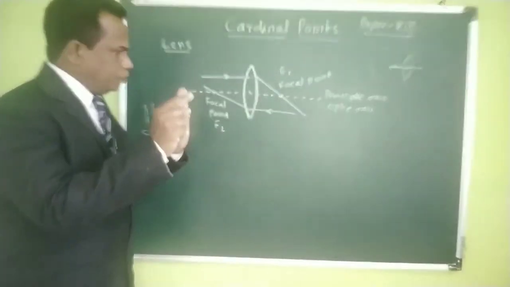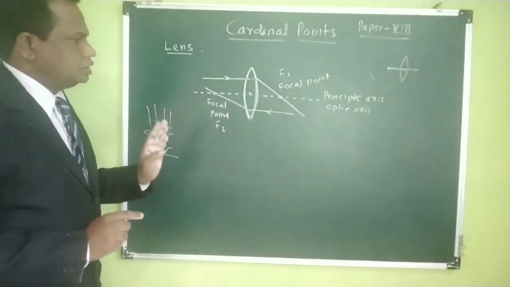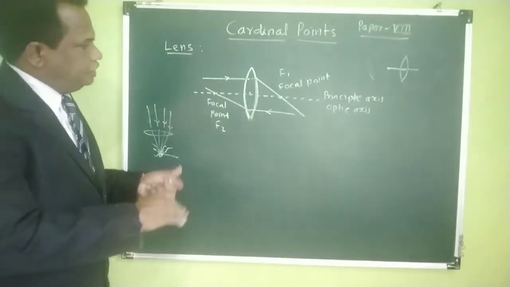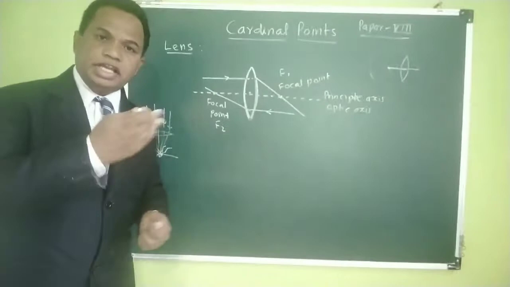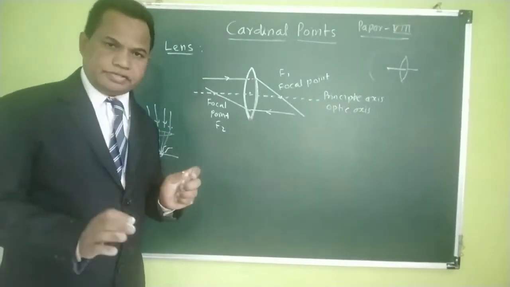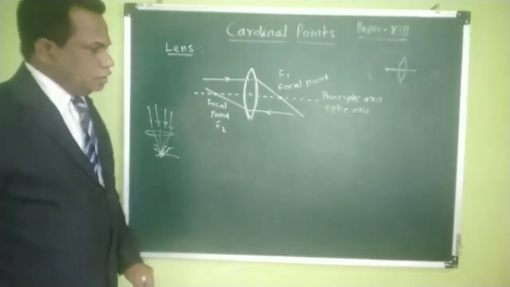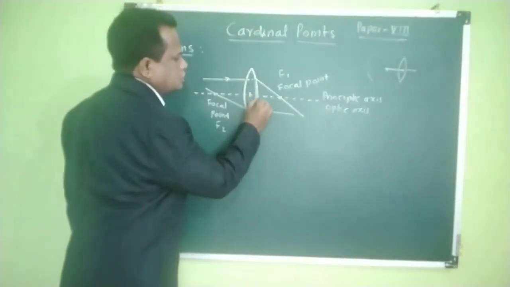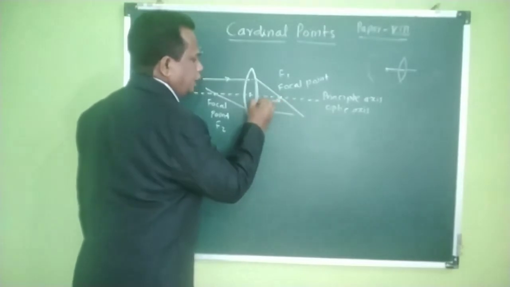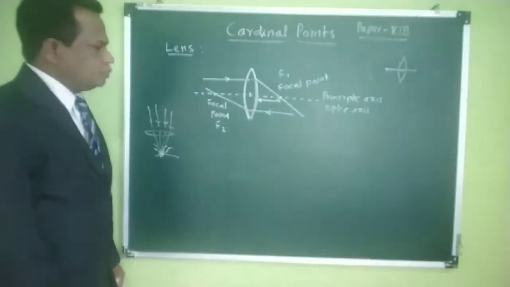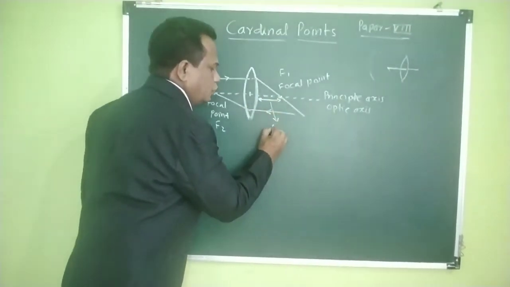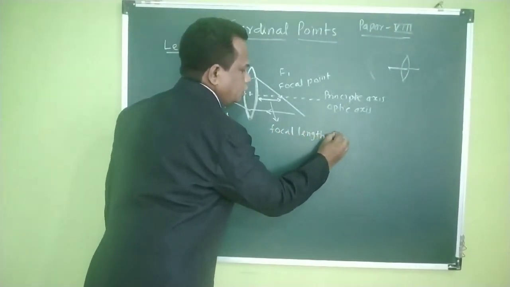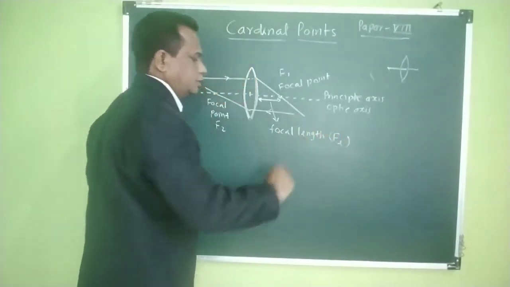These are the properties that you already know. Now we are going to extend this concept to a thick lens or a combination of two lenses. This is a very thin lens. In this case you can measure the distance from the surface of the lens to the focal point, and this length is called the focal length, or FL.